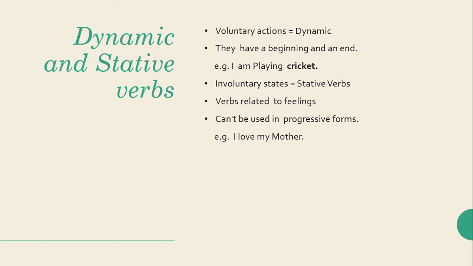And there are also stative verbs. Stative verbs are actually involuntary states, and these are the verbs related to feelings. For example, if I say I love my mother, this love is a feeling that is involuntary, that's not in my control. Do remember that such kinds of verbs cannot be used in progressive form. If I say I am loving my mother, I am using an absolutely incorrect grammatical sentence.